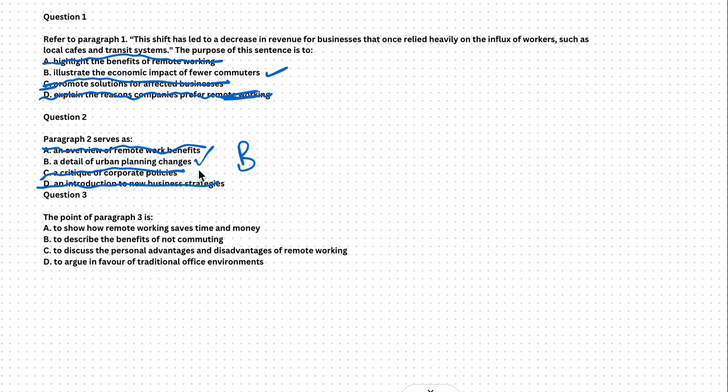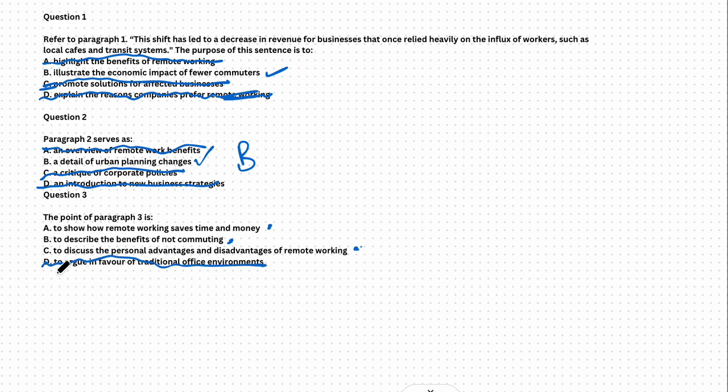If we go down to the point of paragraph 3 is to show how remote working saves time and money. Well, it does say that they miss commute times, so this could be true. Describe the benefits of not commuting. It does describe the benefits of not commuting. To discuss the personal advantages and disadvantages of remote working, yes. To argue in favor of traditional office environments, so we can automatically eliminate that.